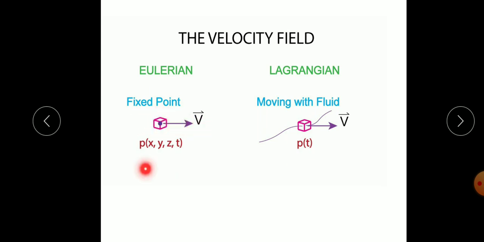So the observer is stationary in this Eulerian method. In that case, the properties are a function of space coordinates x, y, z, and t is time. In Lagrangian method, the variation in the properties as the fluid is moving is considered. But in the fixed point or control volume Eulerian method, we are considering properties at a fixed point.